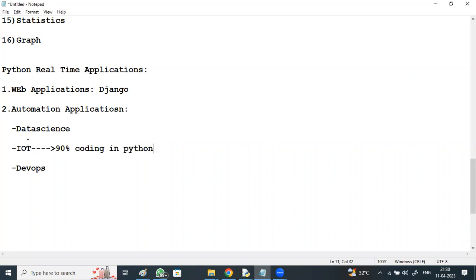If you come to data science, everything deals with the data. Data has got experience.